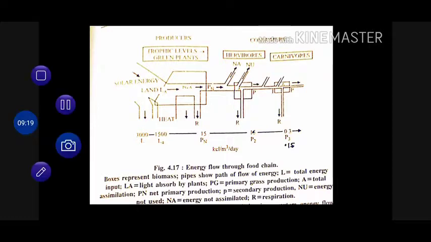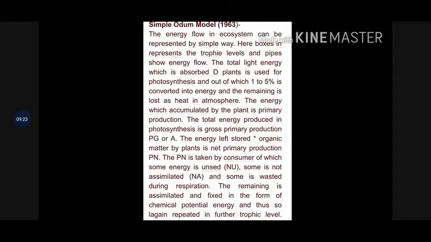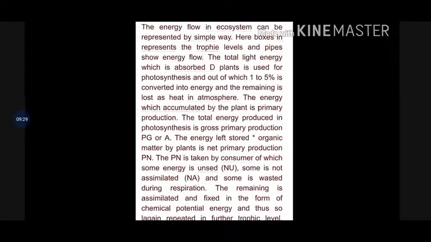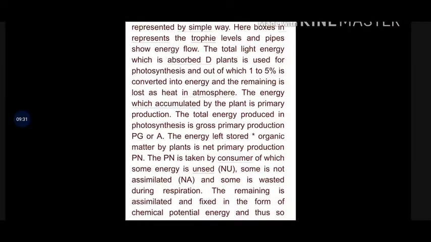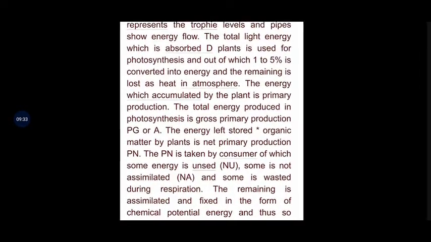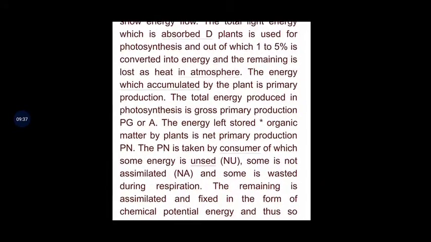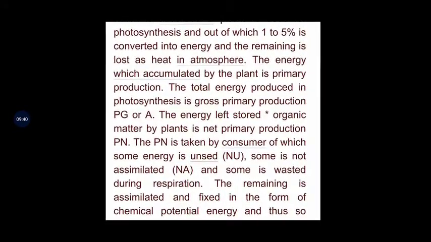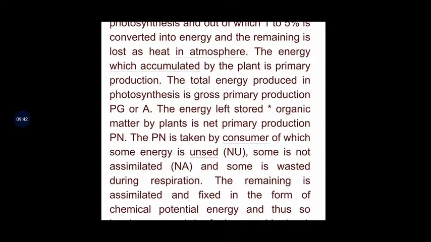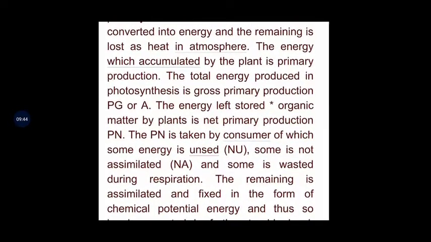Now the next model which was given is the simple Odum model. According to this, the energy flow in an ecosystem can be represented in a simple way. Here boxes represent the trophic levels and pipes show energy flow. The total light energy which is absorbed by plants is used for photosynthesis, out of which 1 to 5% is converted into energy and the remaining is lost as heat in the atmosphere.